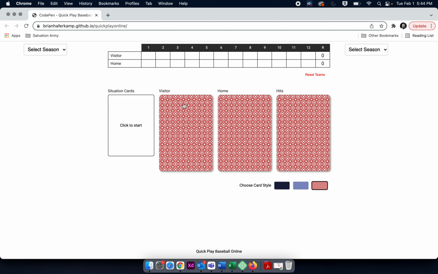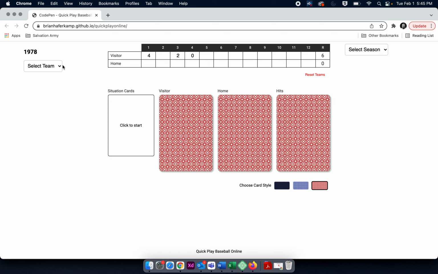But we have our scoreboard up here. With our scoreboard, you can keep track of the game. You can either use the controls to go up and down like this, or you can simply input a number into each square. It automatically tallies the runs for you. If you made a mistake and you need to adjust that, you can adjust it for each inning.